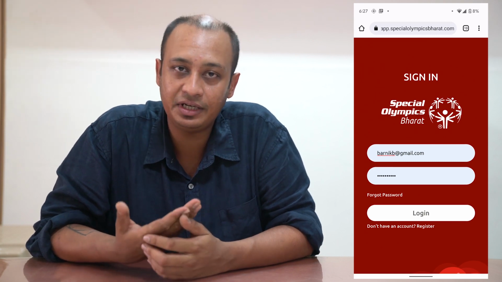You can put in the username that you put in, which is usually either your email ID or your mobile number. You then put in the password that you've already selected. In case you have forgotten your password, you have the forgot password button. You can click on this, you can ask for an OTP, and you'll be able to reset your password.